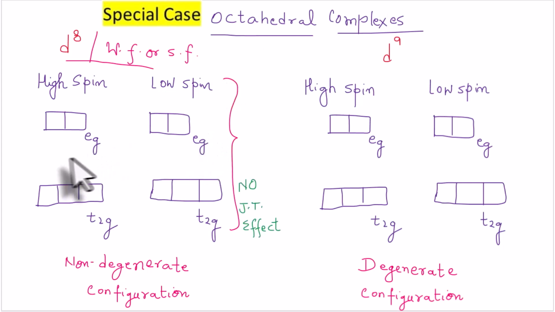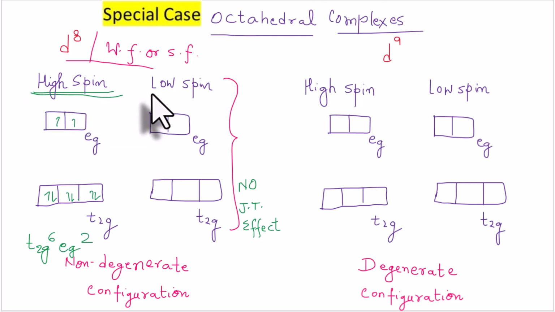And why is that? So let us see how the 8 electrons are filled in the high spin configuration. High spin means, we already know, the initial pairing is not there. So the electrons occupy the t2g and eg orbitals singly. So let's do it: 1, 2, 3, 4 and 5. Single occupation, and then pairing will start from t2g onwards. So after 5, 6, 7 and 8. The configuration becomes t2g6 and eg2. Now this is the situation in high spin.